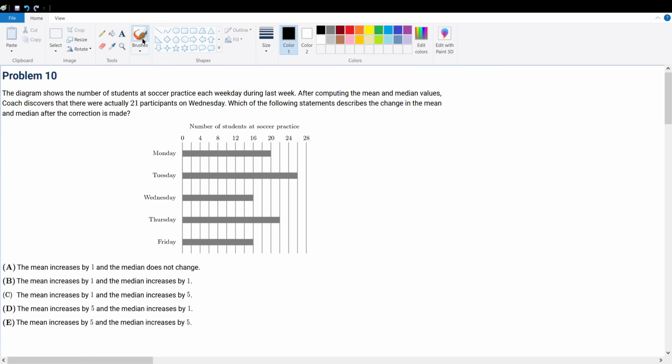Problem 10. The diagram shows a number of students at soccer practice each weekday during last week. After computing the mean and median values, the coach discovers that there were actually 21 participants on Wednesday. Which of the following statements describes the change in the mean and median after the correction is made?